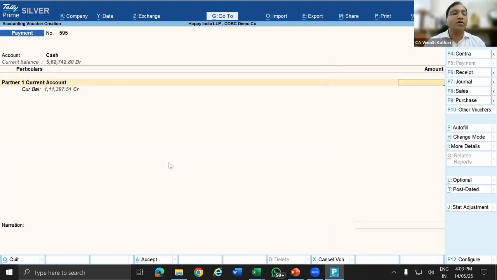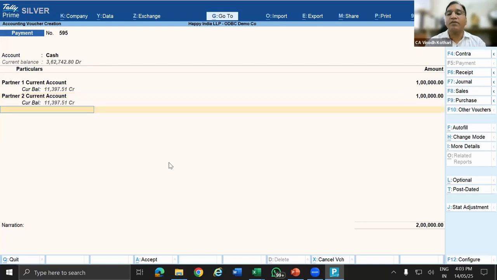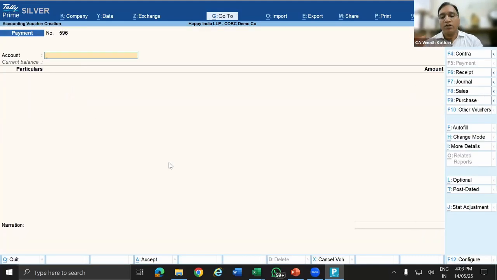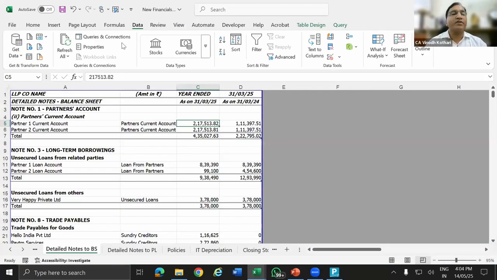So the partner current account, say, is withdrawing 1 lakh rupees. The second partner is withdrawing 1 lakh rupees. So F2, 31C, Control A. Now this data I have passed. Now actually there is a credit balance, no problem. I am going to update it.